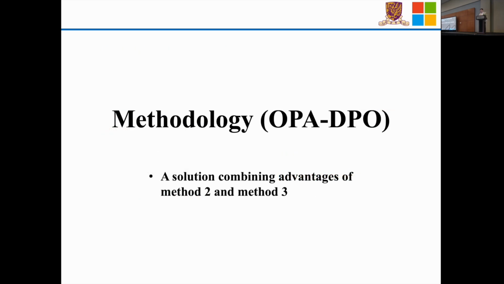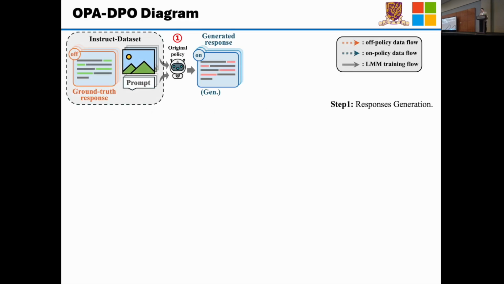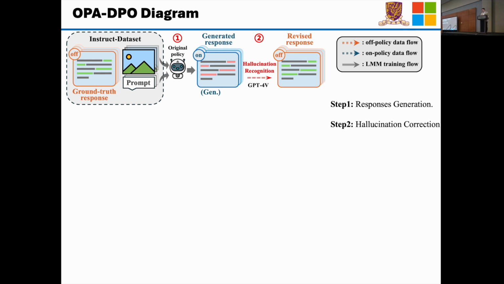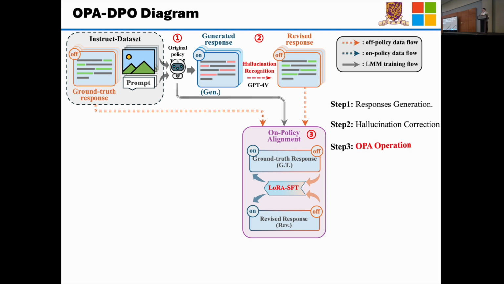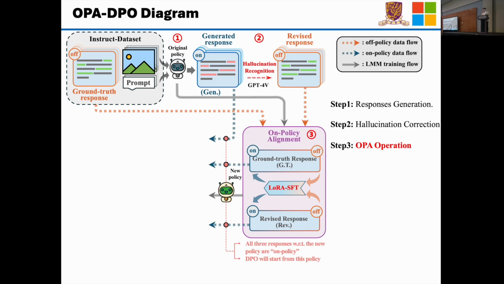So let's take a close look at our methodology. We call it on-policy alignment direct preference optimization. First step, given image and prompt, we can ask the model to be trained to generate a response accordingly. After that, we can ask GPT-4V to identify the hallucinations within this generated response. Then we can conduct low-rank supervised fine-tuning on the ground truth response and this revised response. After this step, we'll get a new policy, we call it the on-policy alignment policy. Please note that all these three responses with respect to this policy are on-policy, and our DPO training will start from this point.